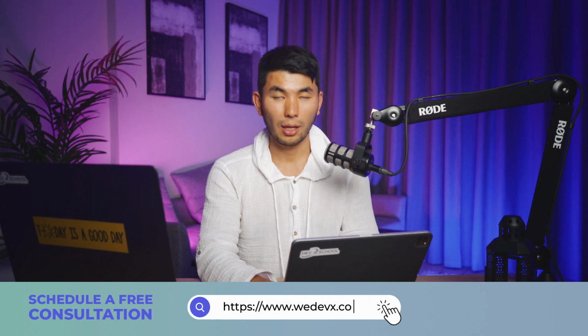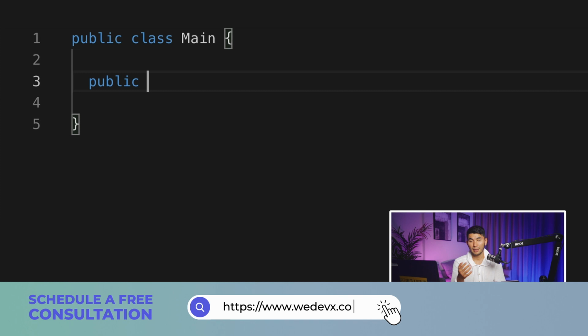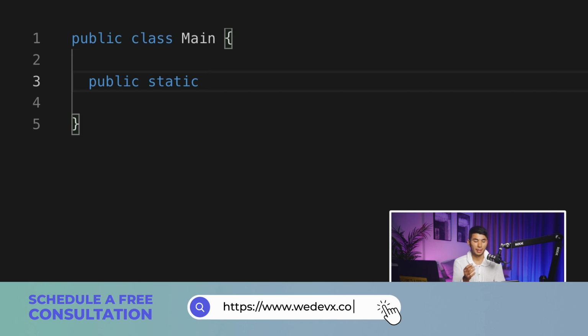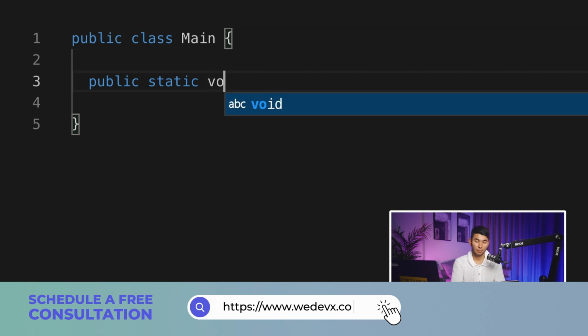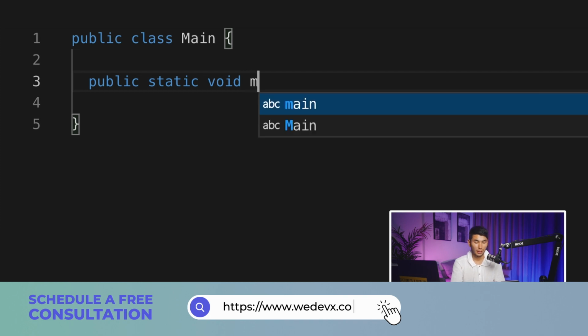Okay. Now in order to create a main method, we have to put public. It's again an access modifier. Now we have access modifiers for classes and we have an access modifier for a method. Okay, public. Then we put static. So public static. Static is a Java keyword. I don't want to talk about what it does yet, okay? So public static. Then we put void. It's another keyword which we won't talk about today. And then we put main.